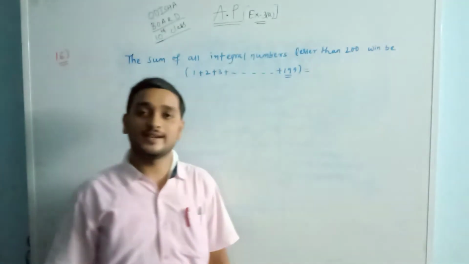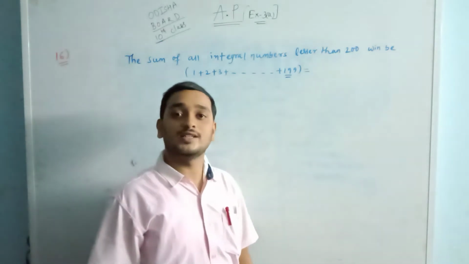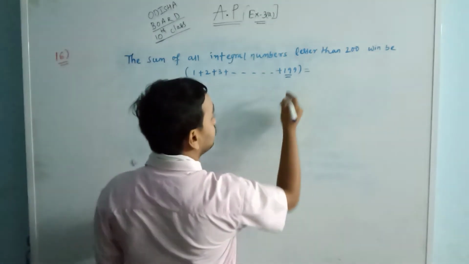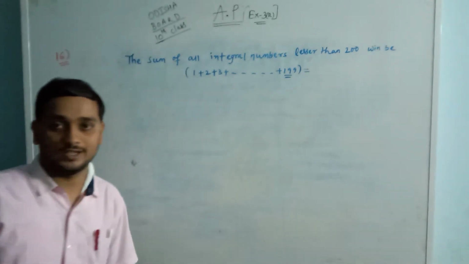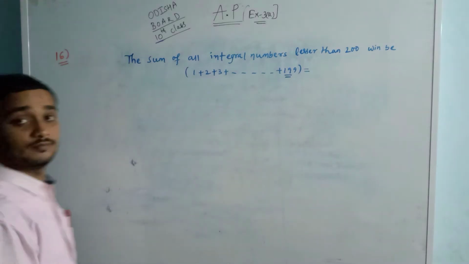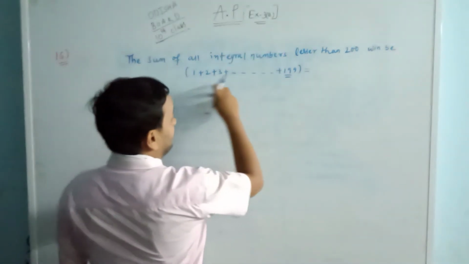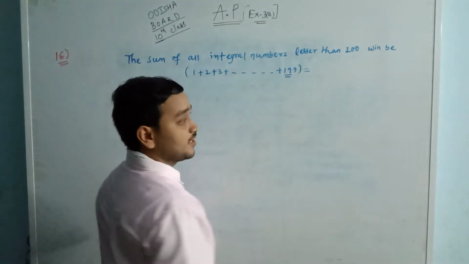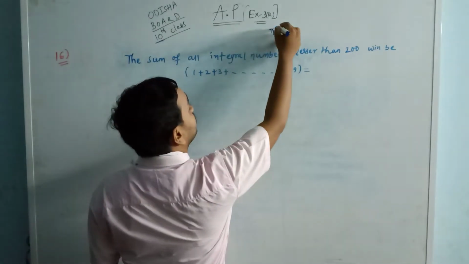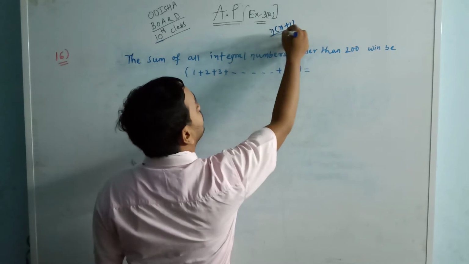The sum of the n natural numbers is n into n plus 1 by 2.